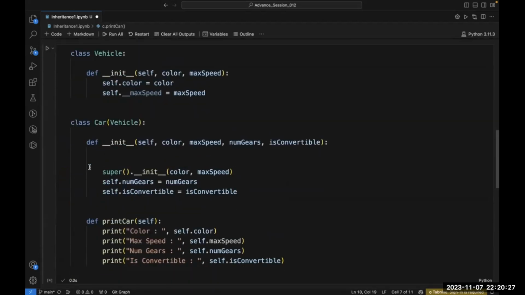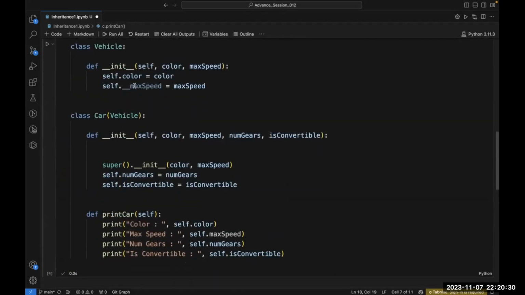Simply, I have only changed this max speed, underscore underscore max speed. I have made this a private member. Now, this is a private member inside my vehicle class.